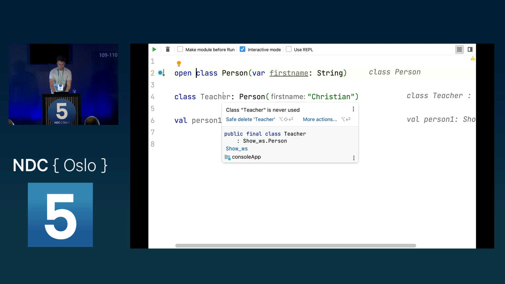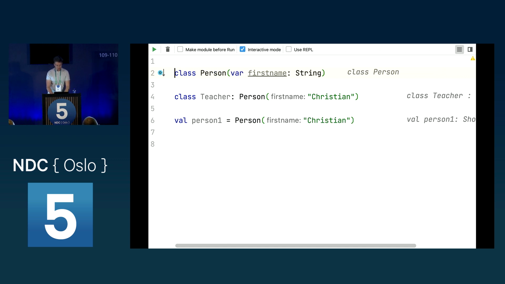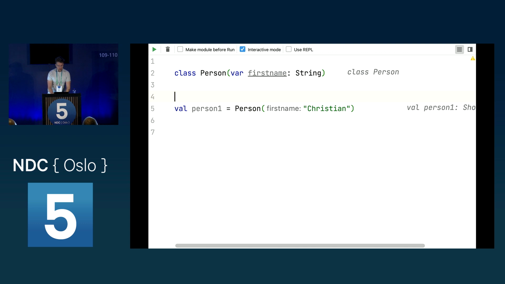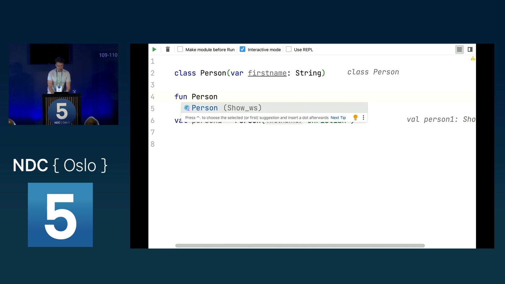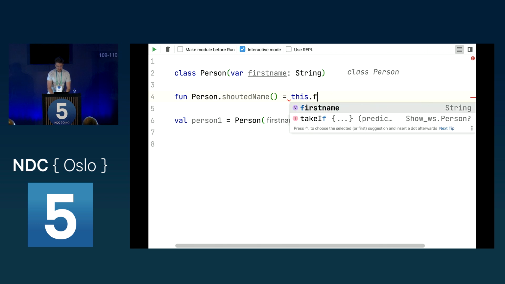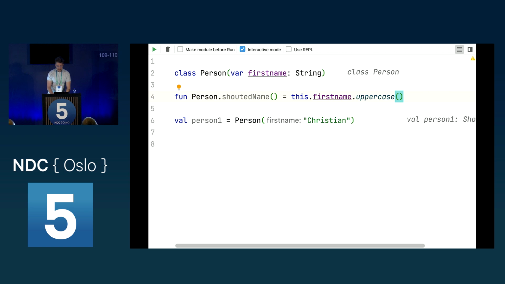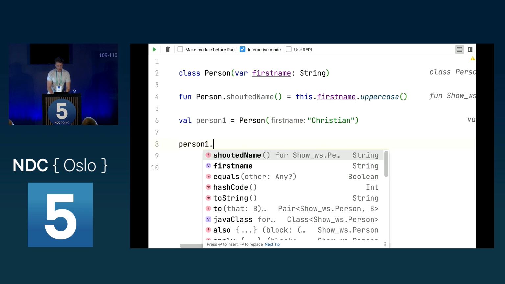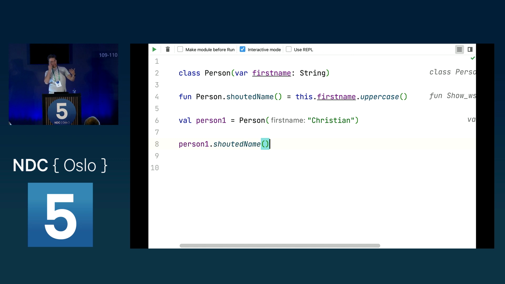But as already mentioned, if you just want to add an additional function to it, where you, for example, have to access the first name, you can just create an extension function. So you could do the following. You could say you have your function person here, and then you can, for example, say shouted name, and you can then say this dot first name dot uppercase. And now, if I have my person here, I can just call person1.shoutedName, and I have access to it. So I don't have to use inheritance if I want to add functionality to it.